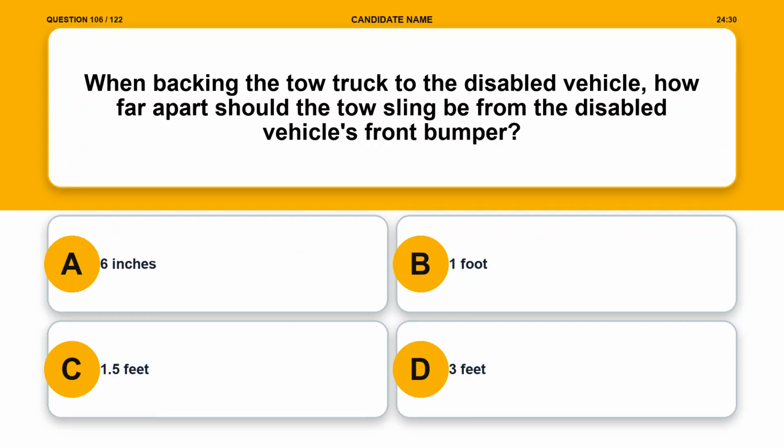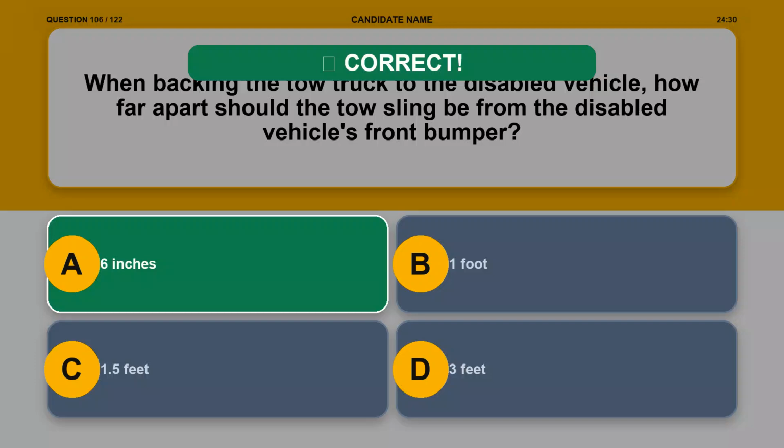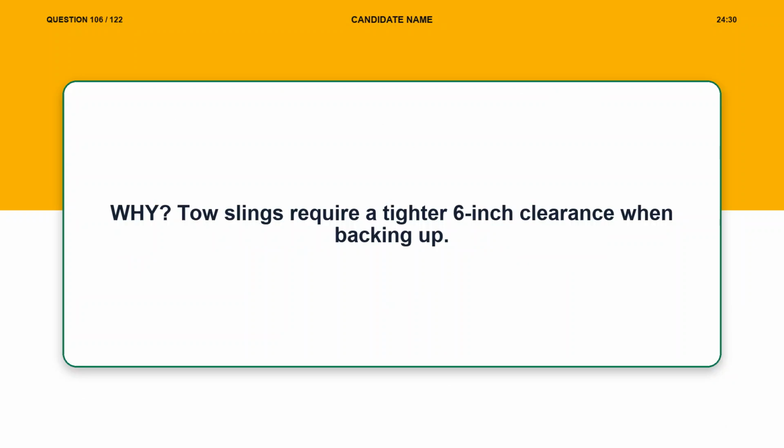Question 106. When backing the tow truck to the disabled vehicle, how far apart should the tow sling be from the disabled vehicle's front bumper? Option A, 6 inches. Option B, 1 foot. Option C, 1.5 feet. Option D, 3 feet. The correct answer is option A, 6 inches. Explanation. Tow slings require a tighter 6-inch clearance when backing up.